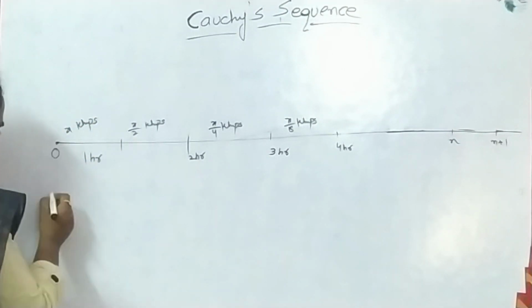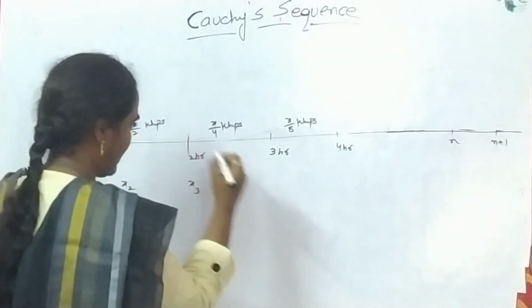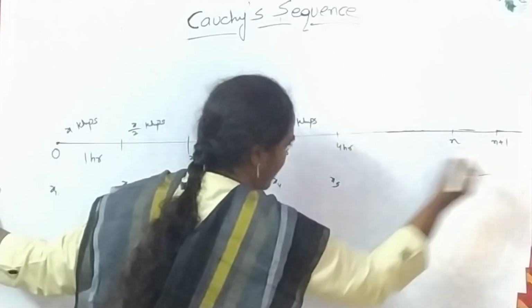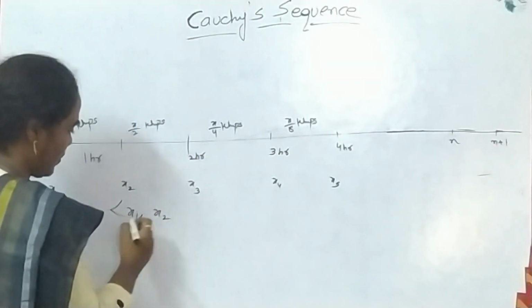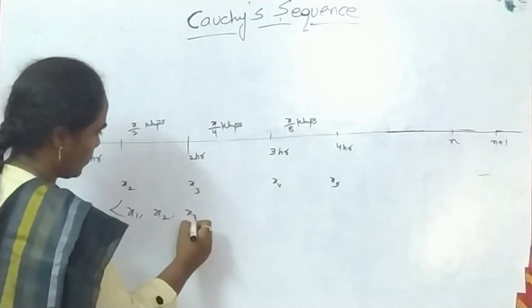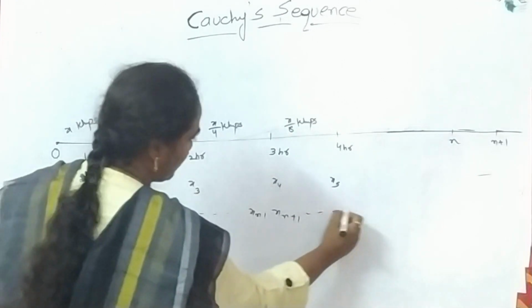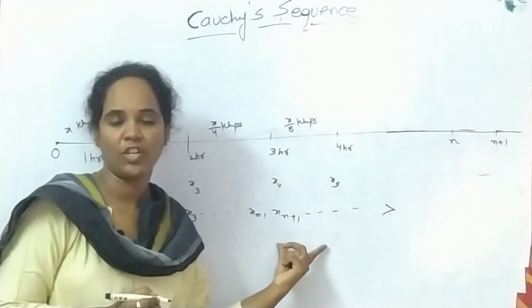Let us take this point as x1, this point as x2, this as x3, x4, x5 and so on. So consider a sequence with these points: x1, x2, x3, and so on, xn, xn plus 1 and so on. This sequence is called a Cauchy's sequence.